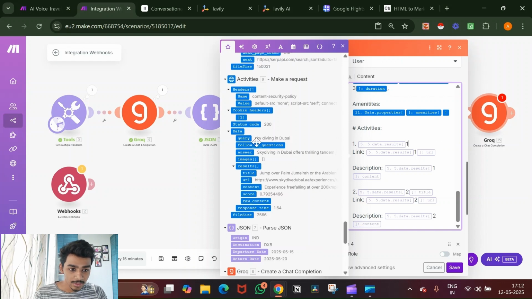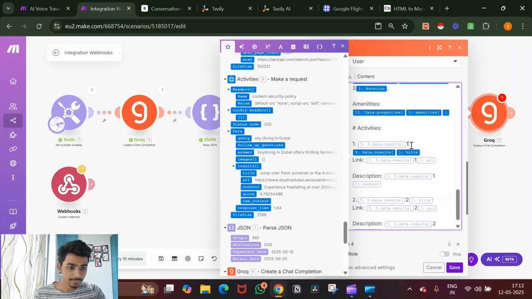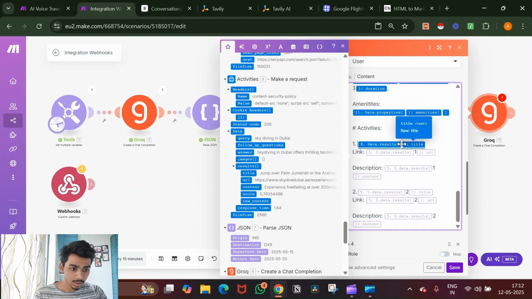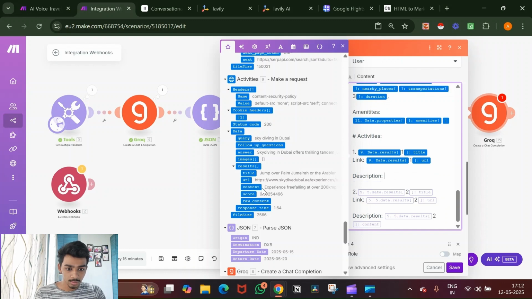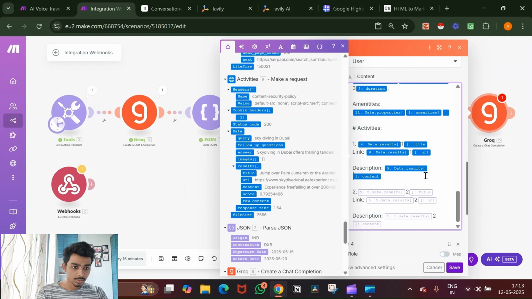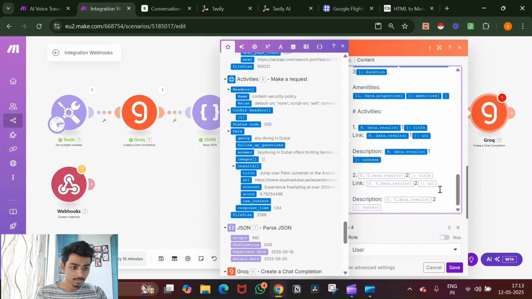Okay, so under the activities, first we want the name of what we are going to do. So under data, we have the title. So first we'll put the title, and then in between this, we'll just add one. Then we'll add the URL, add one. Then we want the description, which is the content. Right underneath it, again we'll write one. Okay, and I'm just gonna remove this for now.